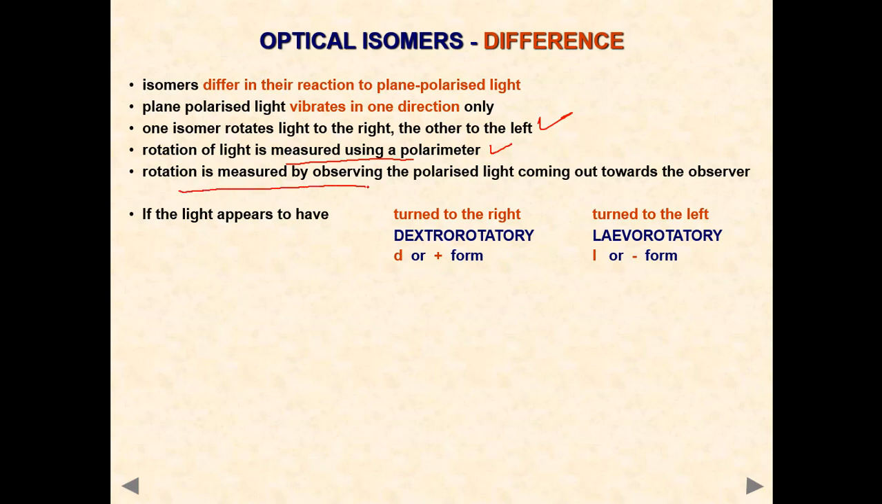Rotation is measured by observing the polarized light coming out towards the observer. Clockwise rotation is given a positive sign and anti-clockwise rotation a negative sign. The anti-clockwise rotation is also known as levorotatory, and the clockwise rotation is known as dextrorotatory.